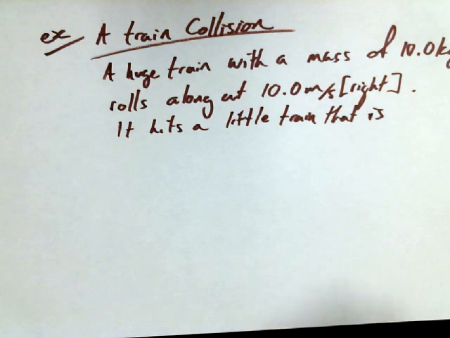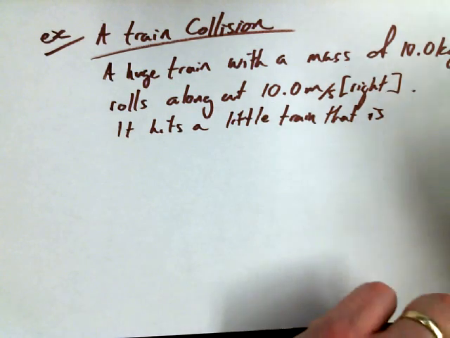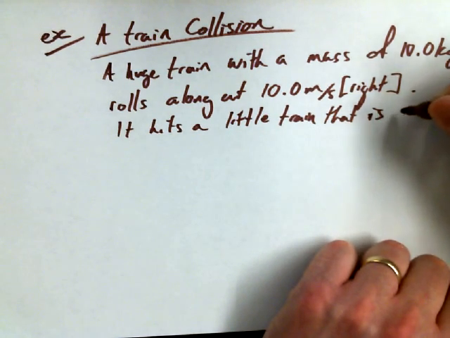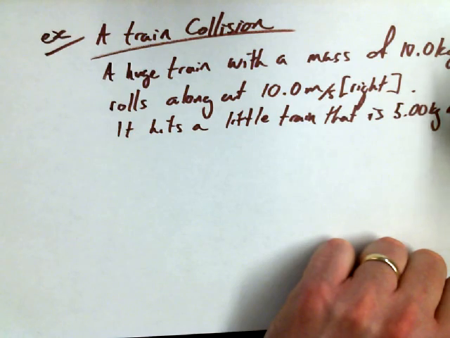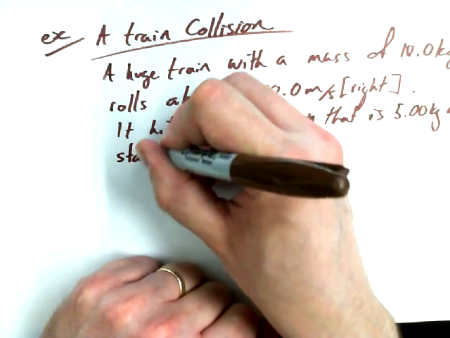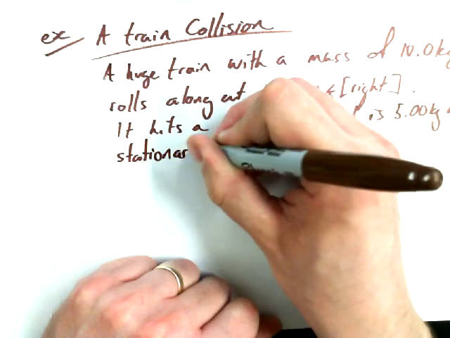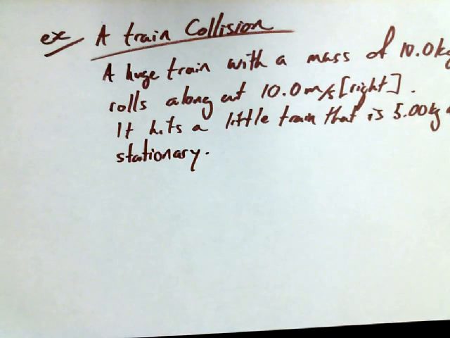A 10.0 kilogram train going at 10 meters per second hits a little train that is stationary. Well, let's give it a mass too. That is 5 kilograms and stationary. Okay? So big and little are relative terms.